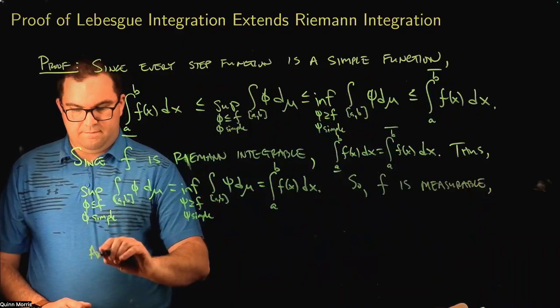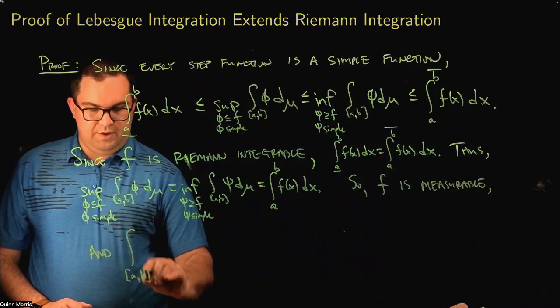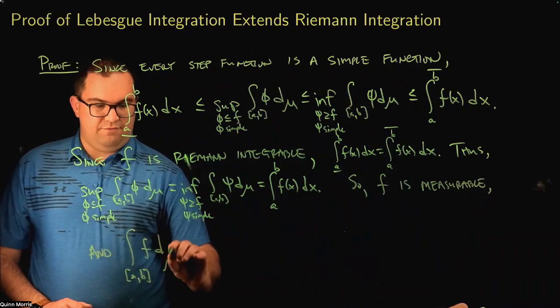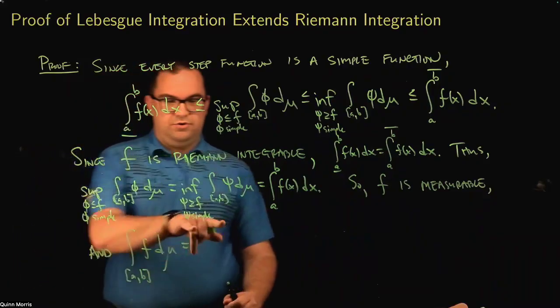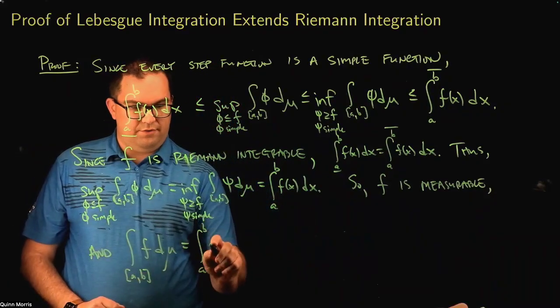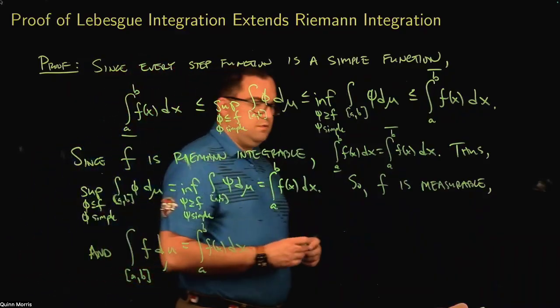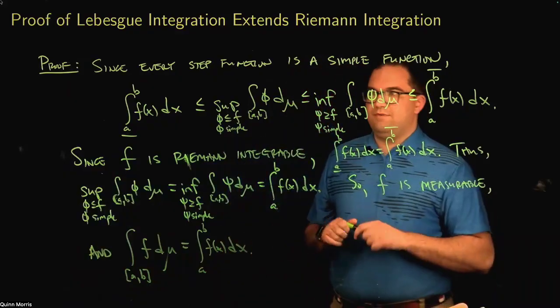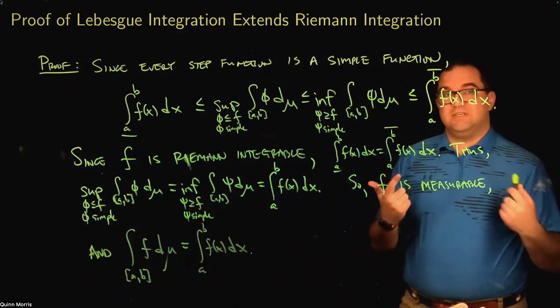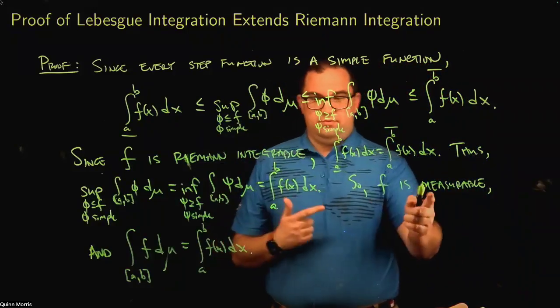And then the value of the Lebesgue integral over the interval AB of f d mu is just equal to this infimum, which is just equal to the Riemann integral value. So again, what we've done here is establish that if our function is Riemann integrable, it must also be measurable, right?